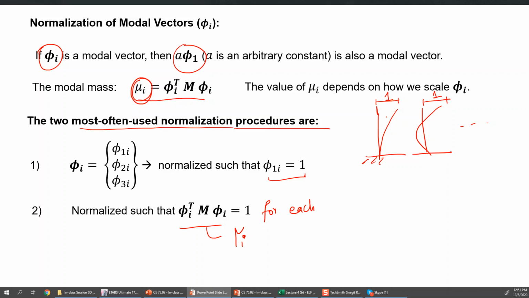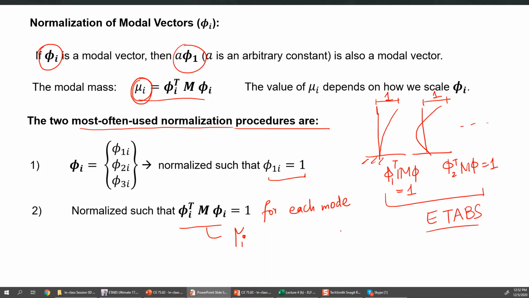You give such a factor to these mode shapes such that this product is equal to 1 for each mode. So you normalize the first mode such that phi1 transpose times mass times phi1 is equal to 1. You can separately normalize phi2 such that phi2 transpose times mass times phi2 is equal to 1. And by the way, ETABS normalizes the mode shapes in this second method, such that the modal mass for each mode is equal to 1.